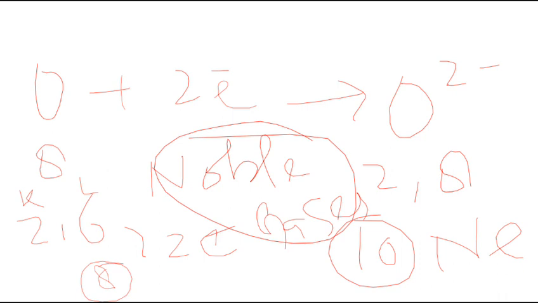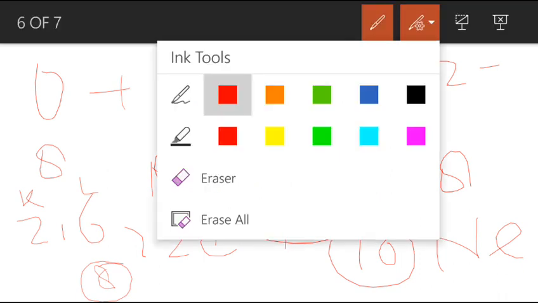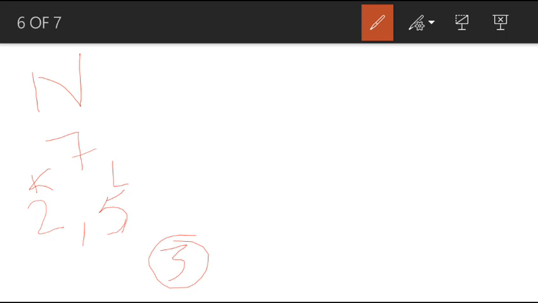Let me show you last example. Nitrogen. Its atomic number is 7. Its electronic configuration is 2 and 5. K shell contains 2 electrons and it is valence shell, that is L shell contains 5 electrons. So it is short of how many electrons? 3 electrons.